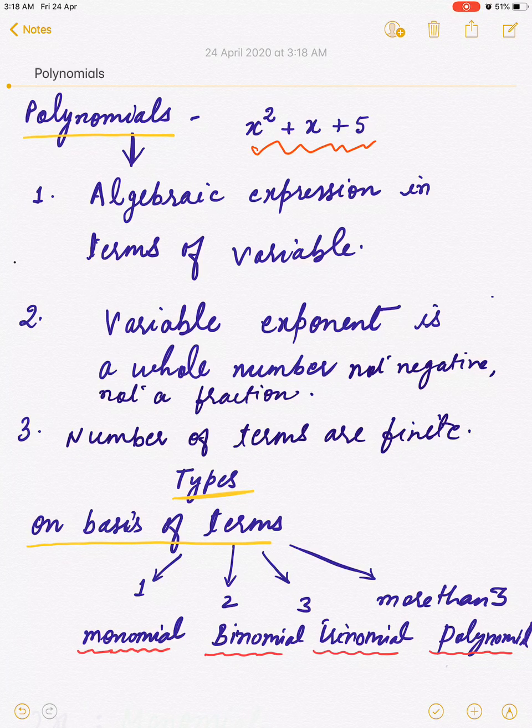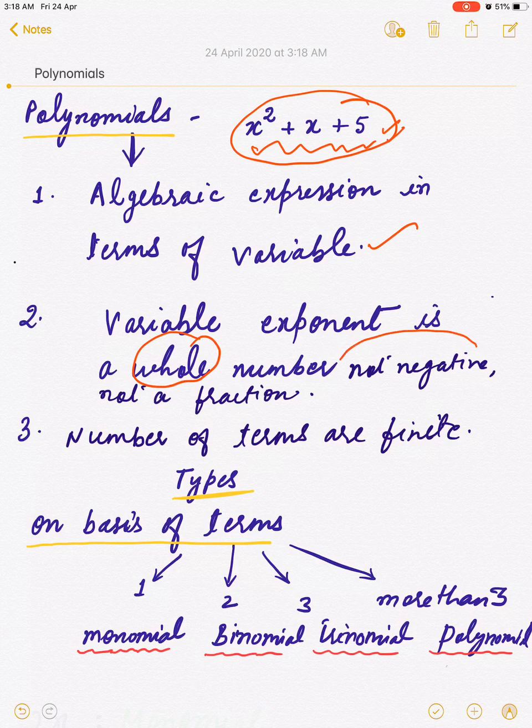Number 1, algebraic expression in terms of variable. There should be an algebraic expression in terms of a variable. This is first condition. Second condition, variable exponent should be a whole number.